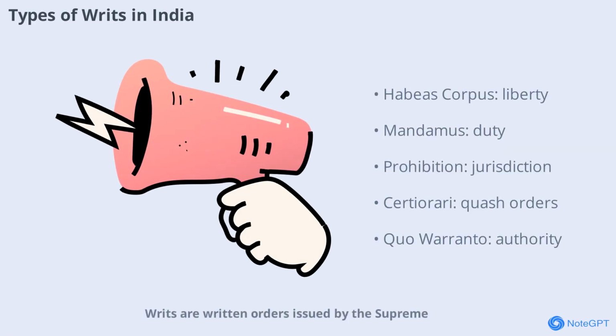Writs are written orders issued by the Supreme Court or high courts to protect fundamental rights. There are five main types: habeas corpus, which protects personal liberty against illegal detention; mandamus, which orders public officials to perform their duties; prohibition, which prevents lower courts from exceeding their jurisdiction; certiorari, which quashes illegal orders of lower courts; and quo warranto, which asks a person to show the authority under which they hold a public office. These writs are powerful tools for safeguarding citizens' rights and ensuring justice.